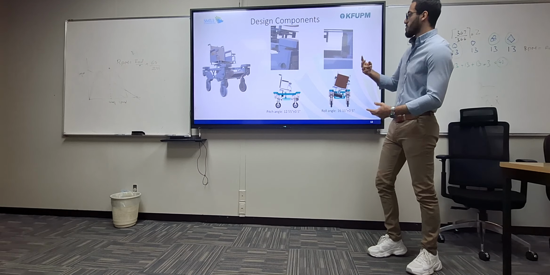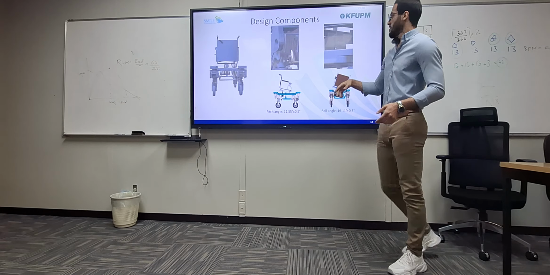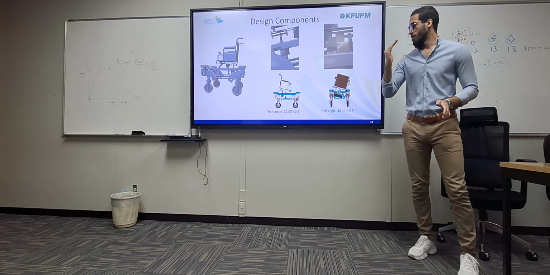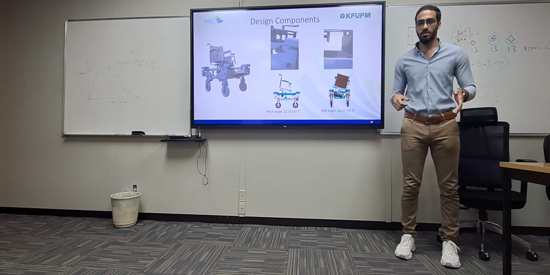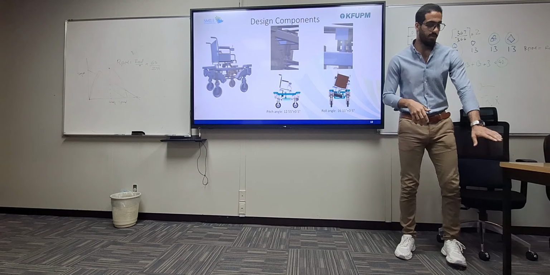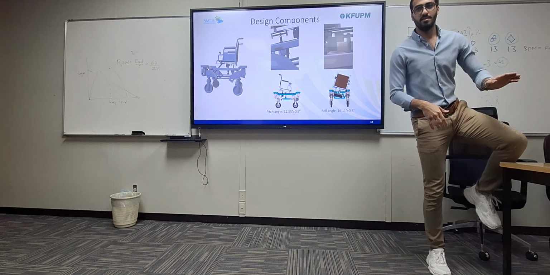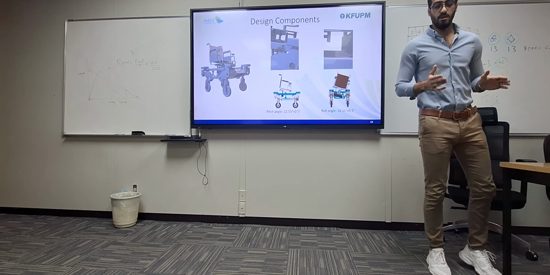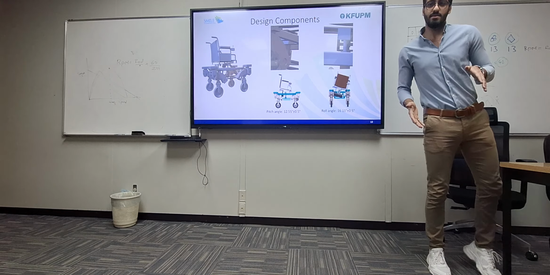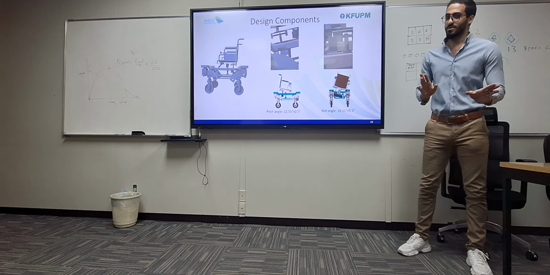Also, we have two linear actuators, one on the right side and one on the back side. The one on the right side is responsible for the roll compensation. If I'm moving with a wheelchair and there is some curve, I have to tilt my leg like this, so the chair will be tilted. But the human should be straight, not tilted. So this will compensate for this angle, to an extent of almost 16 degrees.